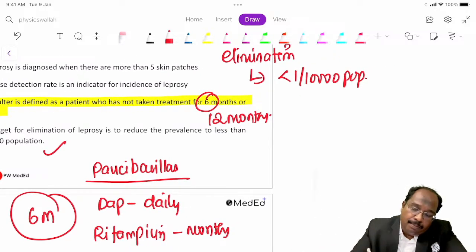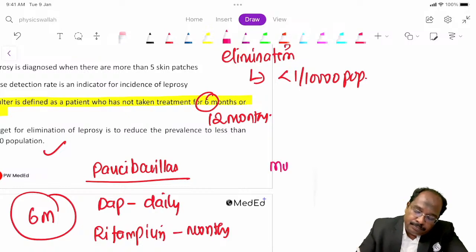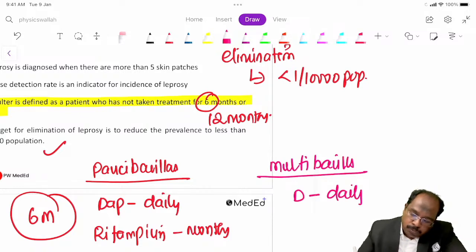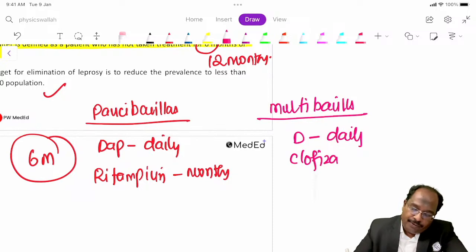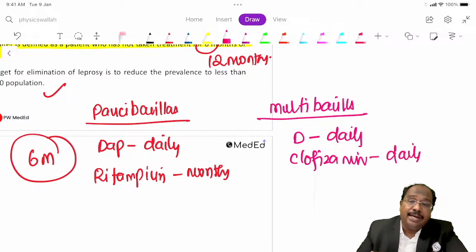Multibacillary. For multibacillary you have to provide dapsone daily, clofazimine daily, and this is the Indian treatment.